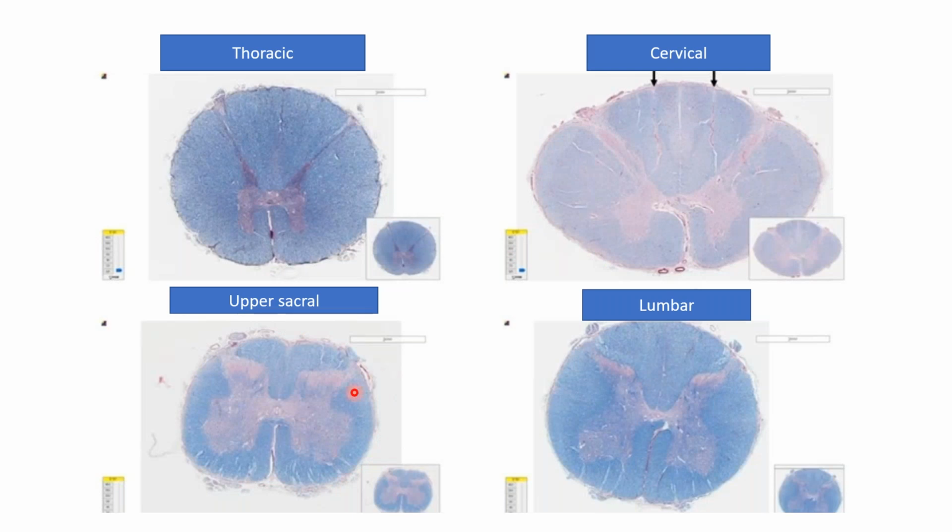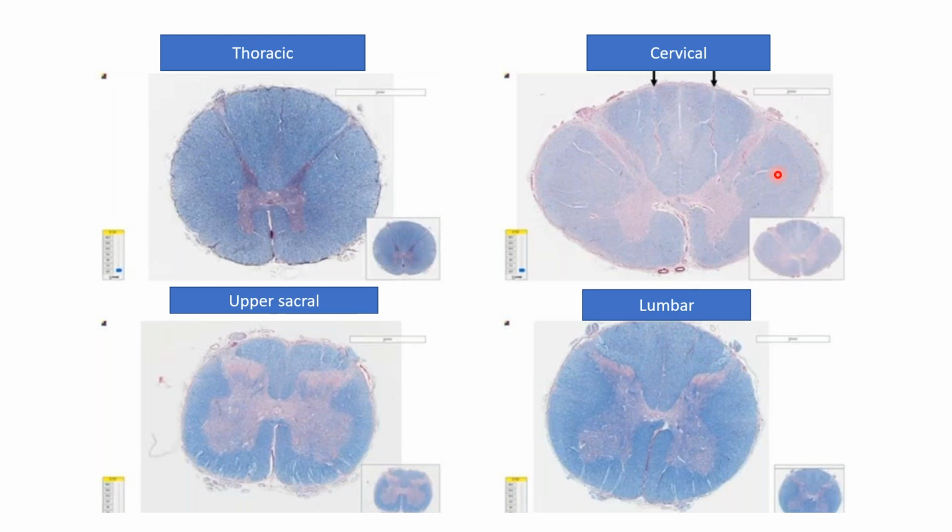Now, just to differentiate, you can tell through which level the section is passing. In the thoracic region, there will be a lateral horn. In the cervical region, the ascending fibers are all ascending up and forming the funiculi, so the white matter is more compared to the gray matter.